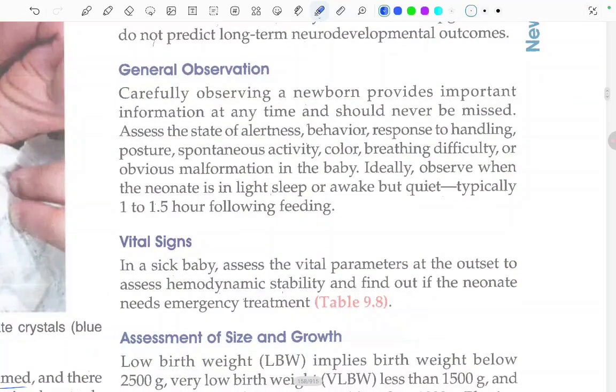Coming to the general observation. Carefully observing the newborn provides important information at any time and should never be missed. Assess the state of alertness, behavior, response to handling, posture, spontaneous activity, color, breathing difficulty, or obvious malformations in the baby. Ideally, observe when the neonate is in light sleep or awake, but quite typically 1 to 1.5 hours following the feeding.